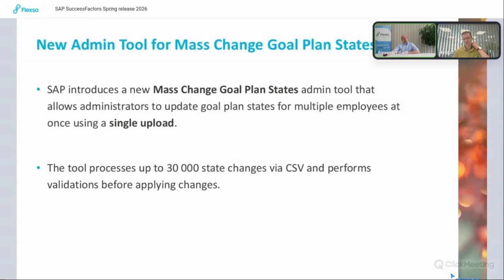In this regard, that is not needed anymore. For customers that already have the goal setting in the performance form, there's no real difference, because the goal plan state is forwarded or changed based on the change of the performance form step anyway.